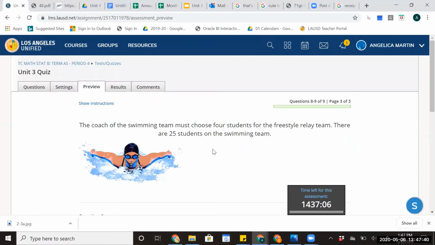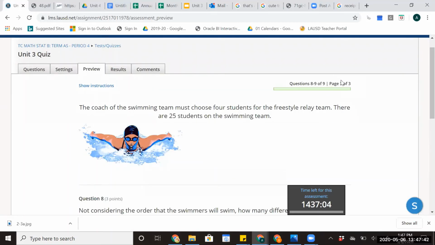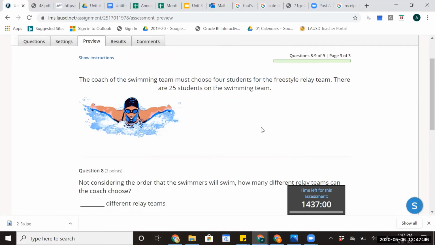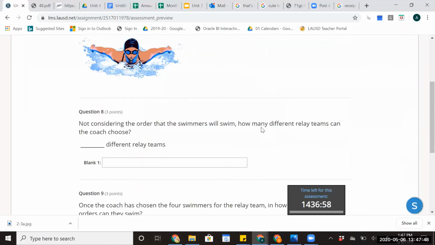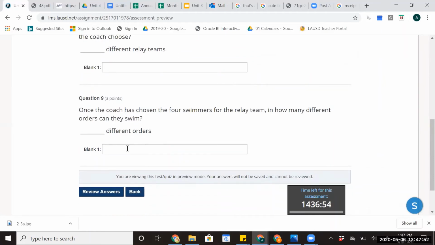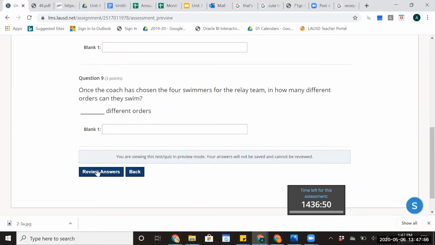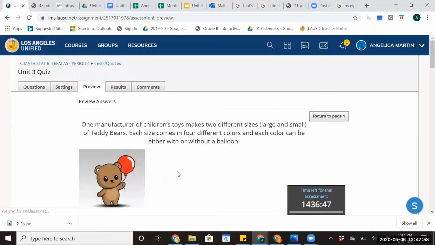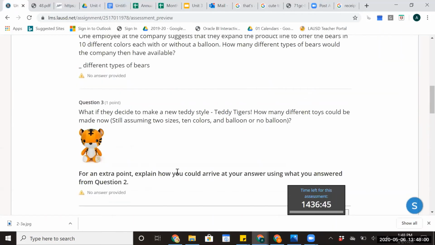And finally, this is our last page. Notice up here, page 3 of 3. We've got a swim team, 25 swimmers, and we're trying to pick 4 students for a relay. So again, we've got a fill in the blank problem here, and then a fill in the blank problem there. Once you're done, you're going to click Review Answers. You can review the whole thing just to make sure everything is filled in.